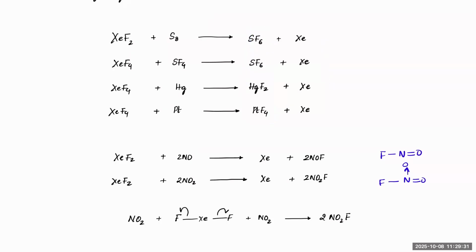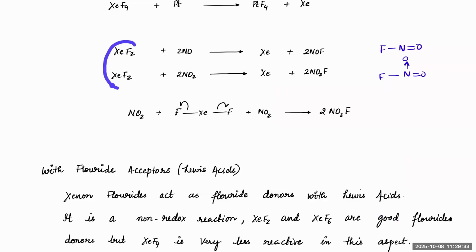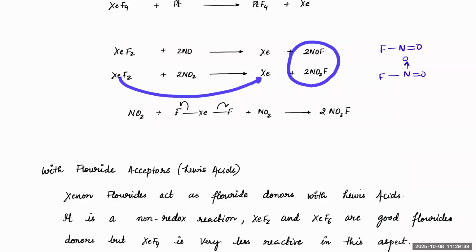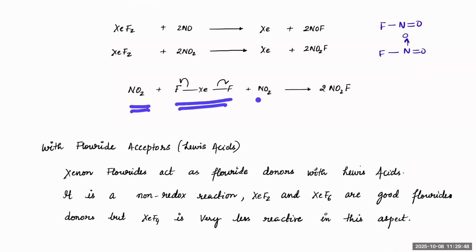Likewise, if I take XeF2 and react with NO or NO2, Xe will get reduced and NO or NO2 will convert into NOF and NO2F. NO2 and XeF2 will convert into 2 moles of NO2F. That's how it will happen.